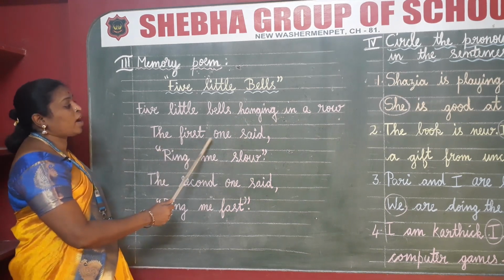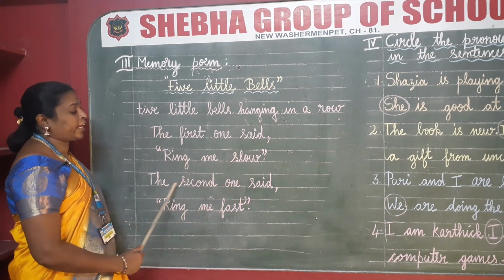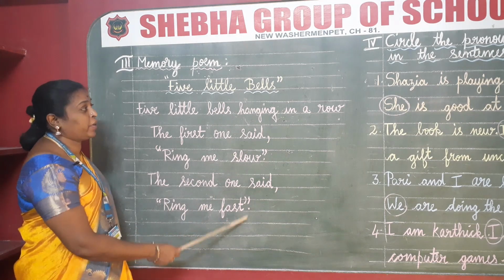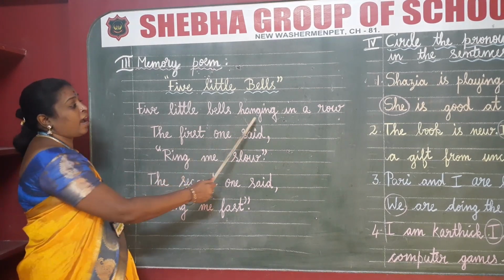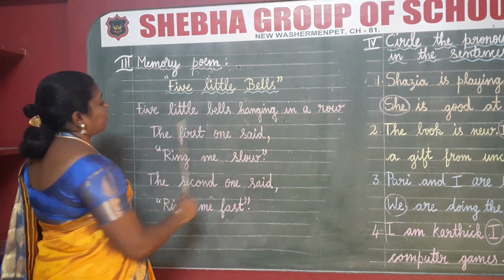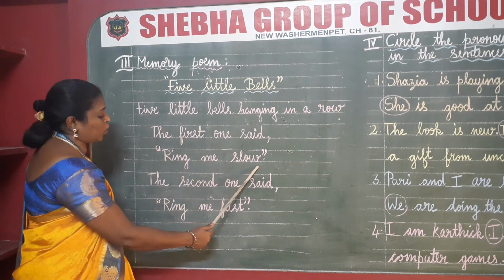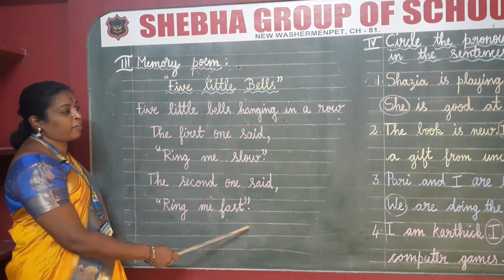The first one said, "Ring me slow." The second one said, "Ring me fast." Let me once again read it out. 5 little bells hanging in a row. The first one said, "Ring me slow." The second one said, "Ring me fast."